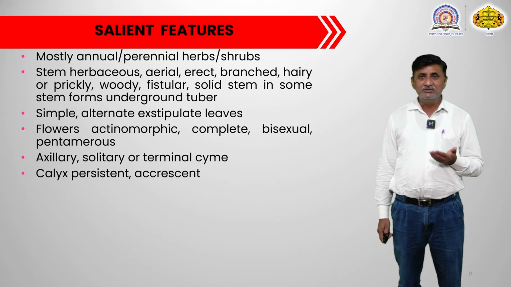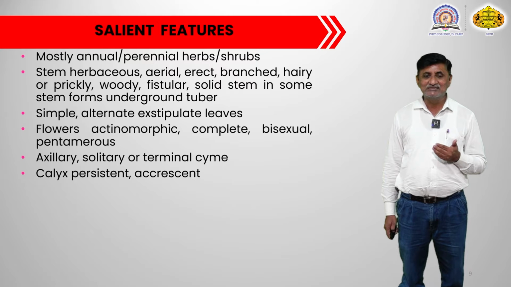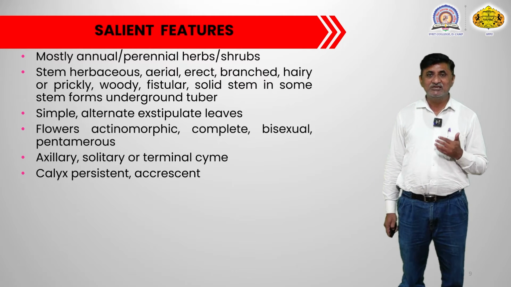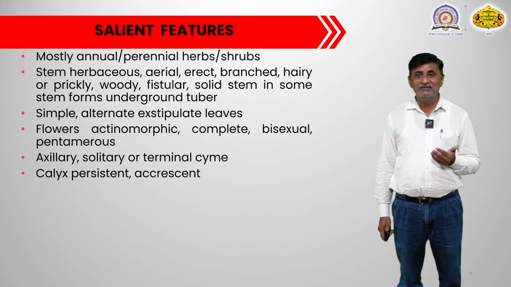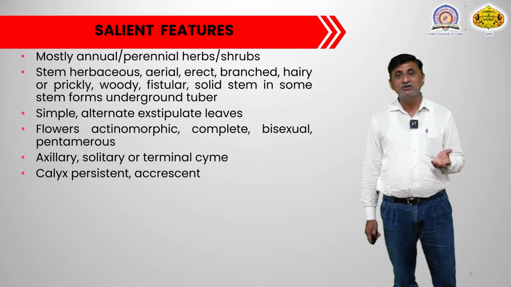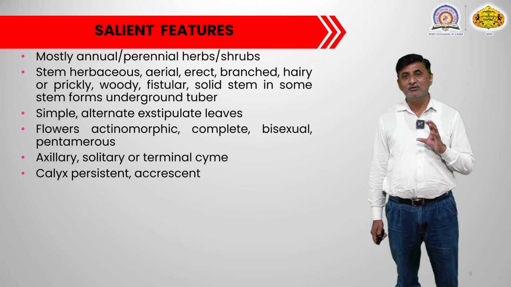Then in the flower you will see the outermost whorl, that is the calyx. That calyx is persistent in nature, meaning the calyx is gamosepalous and persistent, meaning it remains with the flower and even with the fruit, and such a condition is called a persistent calyx.